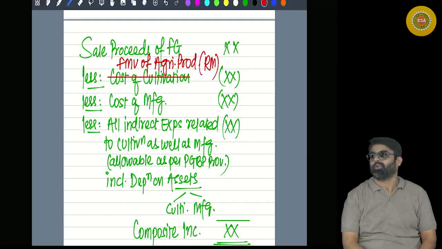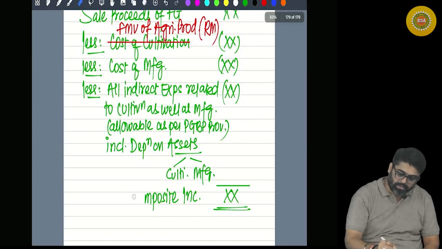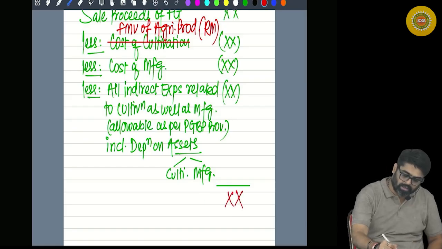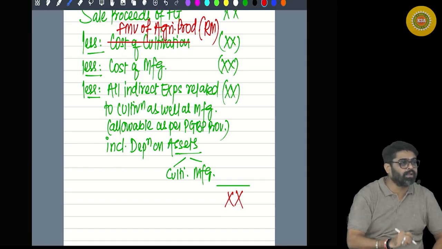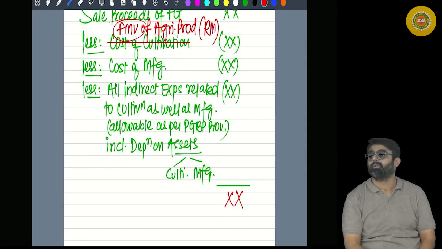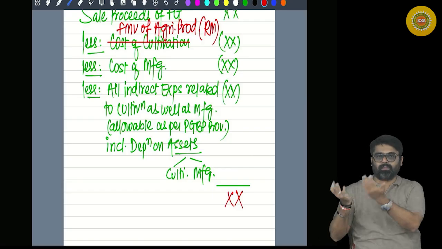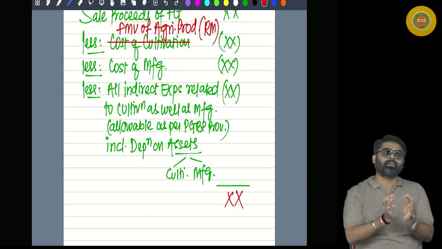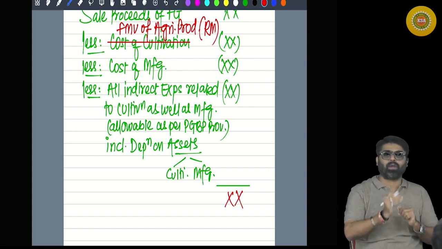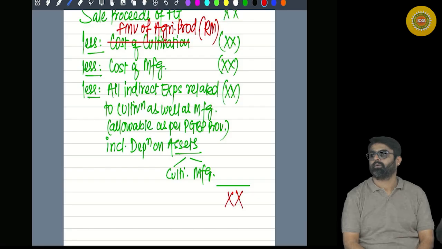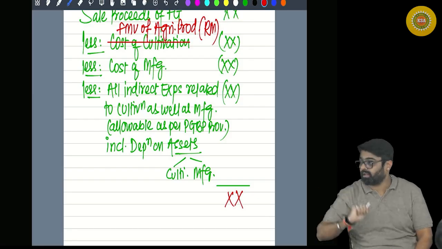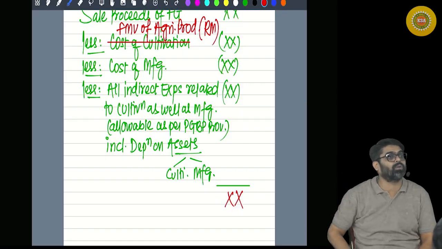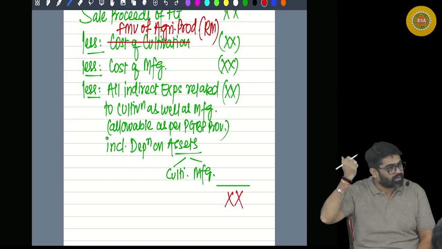So finally whatever income will remain, that will not be my composite income. Why? Because profit relating to agriculture I have already reduced by reducing the fair market value. See, if I am growing sugarcane, instead of using this sugarcane in my manufacturing process, if I would have sold that sugarcane in the nearby agricultural market, what amount I would have got by selling that sugarcane in the market? That will be my fair market value.